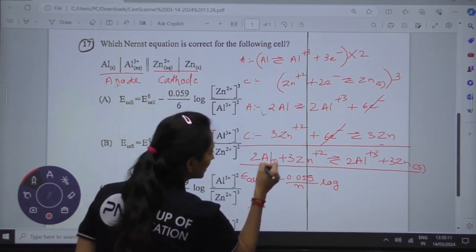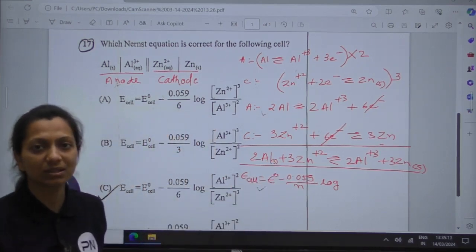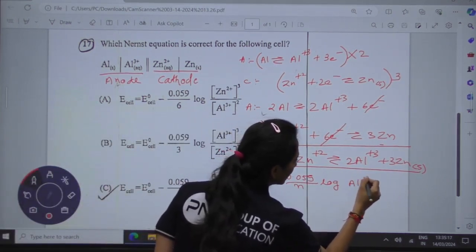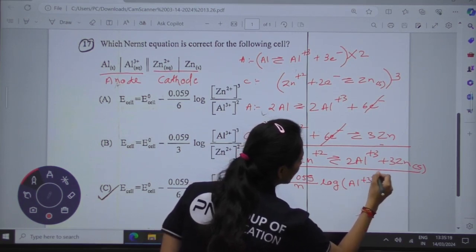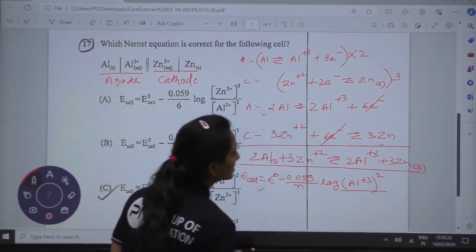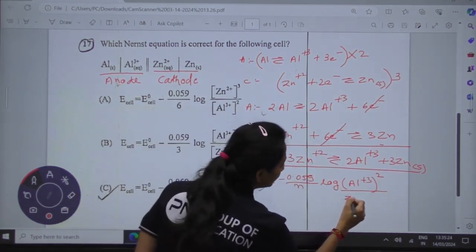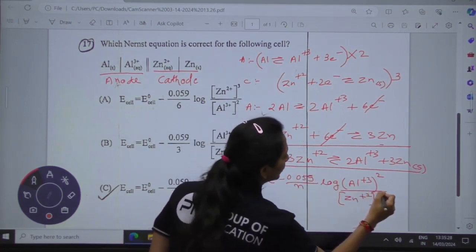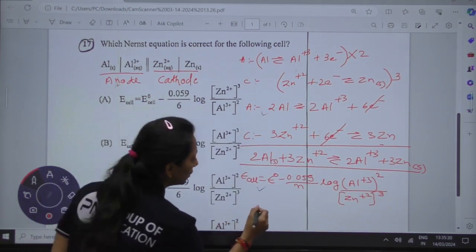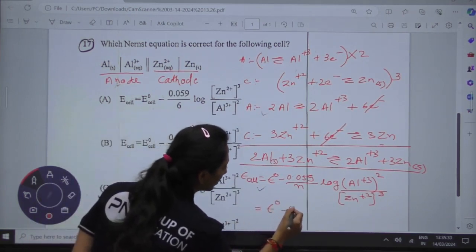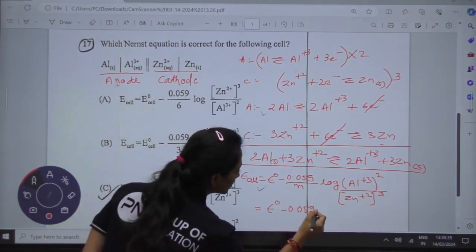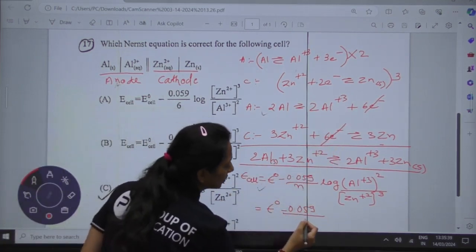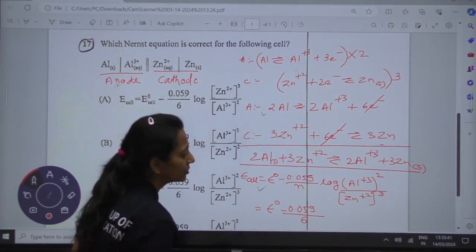Same here, aluminium is in the solid phase, so its concentration remains the same. For this we are going to put the value [Al3+]^2 divided by [Zn2+]^3, which is Q. Okay, what is the value of n here? n is the number of electrons transferred in 0.059/n. There are 6 electrons transferred, so we keep n equal to 6.